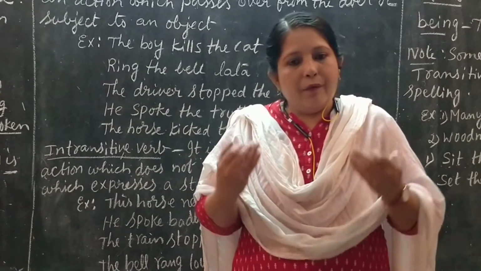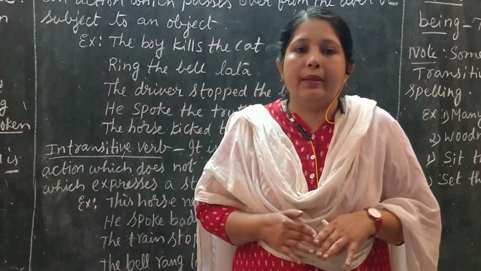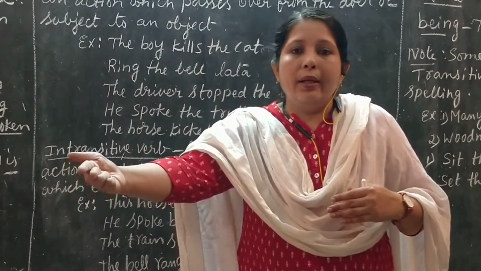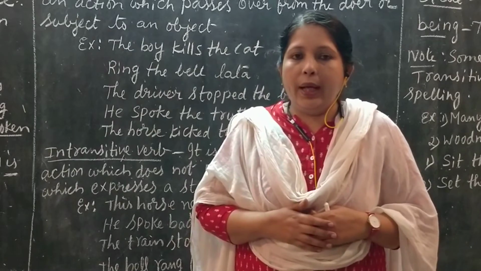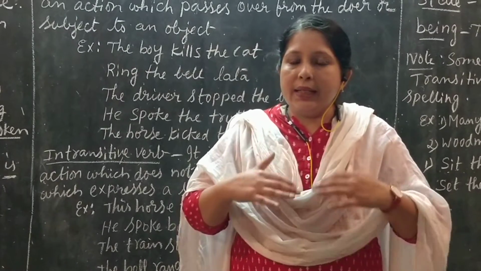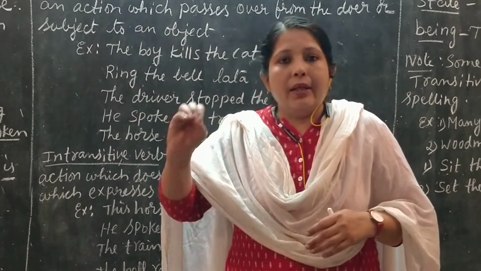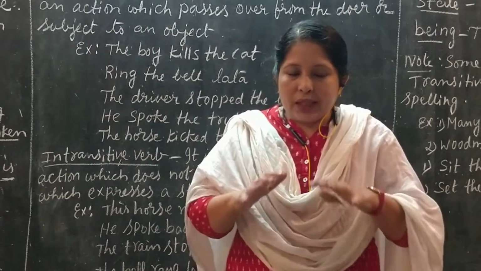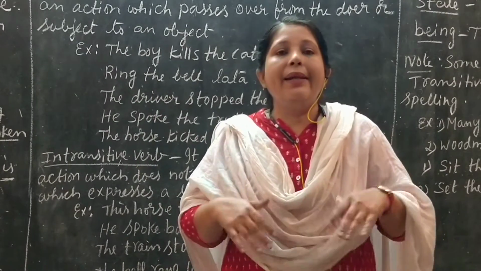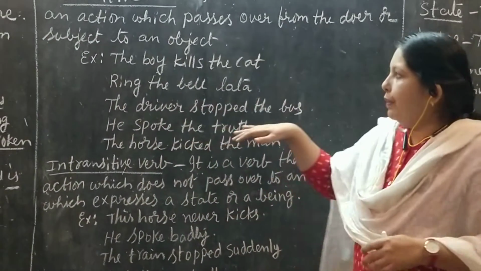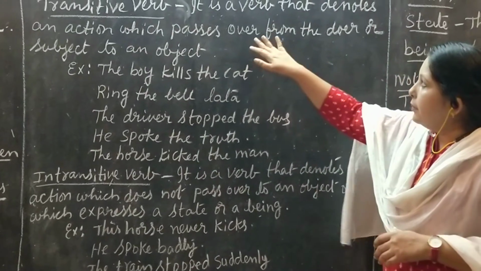He speaks badly. वो बुरे तरीके से बात करता है. यहाँ पे उसका action pass over नहीं हुआ object के ऊपर. Okay, the action is not being passed over to any other object here. So such kinds of sentences are called intransitive sentences. We will learn with a number of examples here.